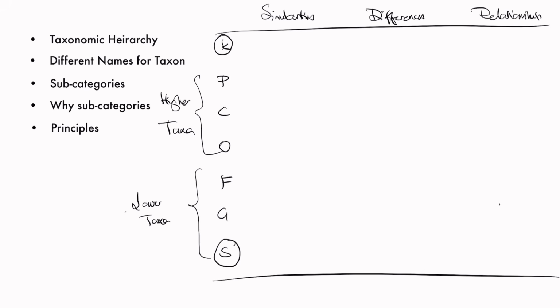This is highest or broadest. Now, similarities between organisms: in kingdom, similarities are least. And among species, similarities between organisms is the most or highest.